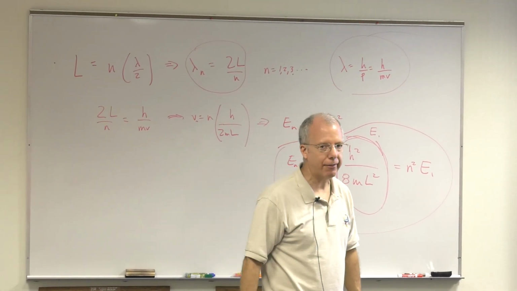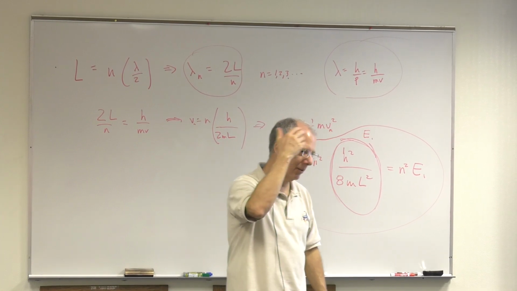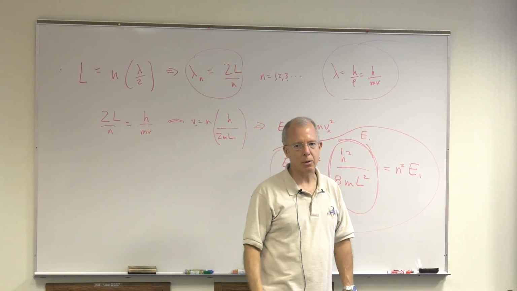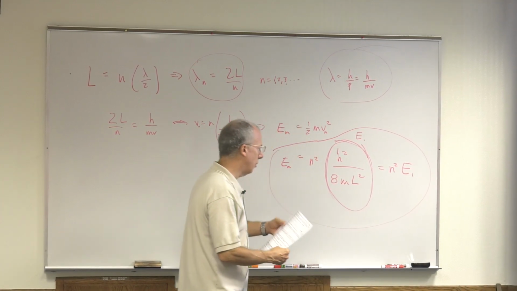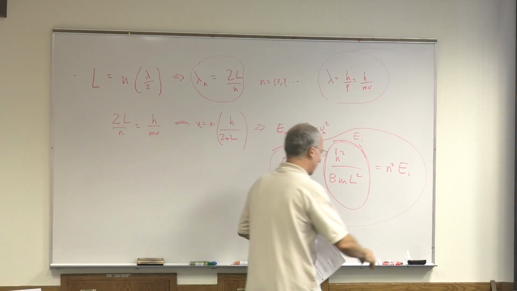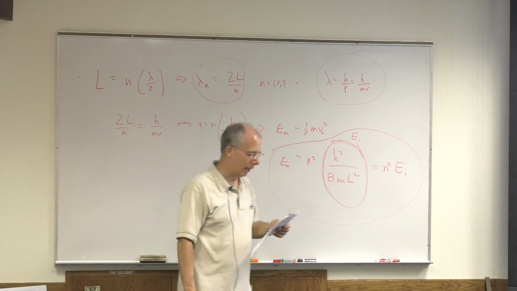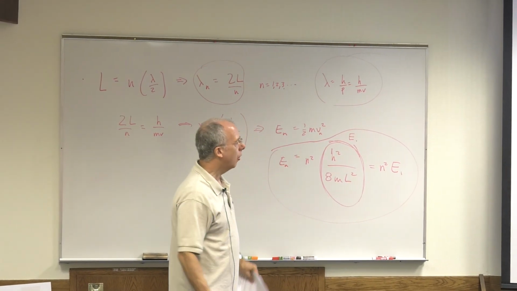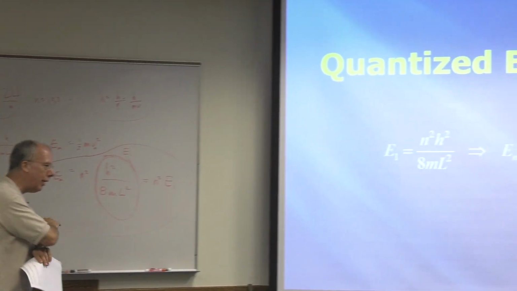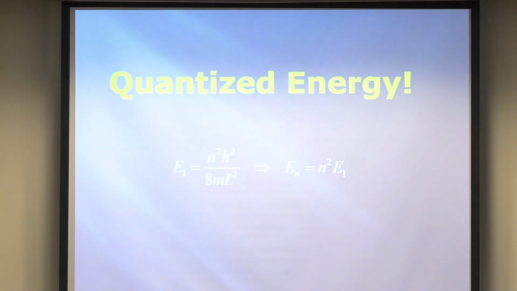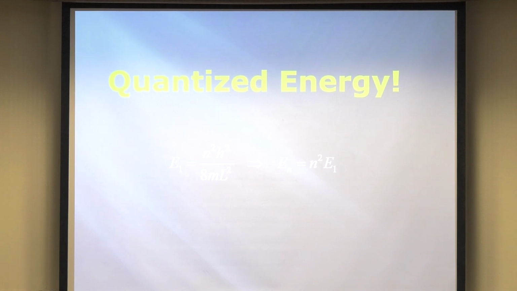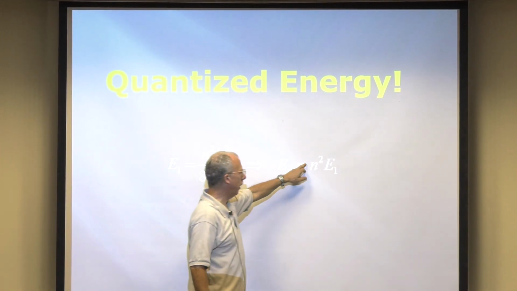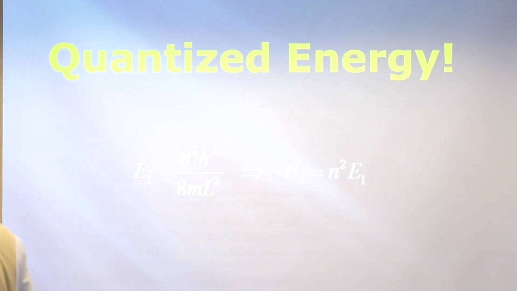Quantized, just like eggs. You go to Foodland and you say, I want a half an egg. The person looks at you like you're nuts, right? Eggs only come in units of 1, 2, 3. Well, energy is quantized. There's only certain values of energy. So that's something that you see in quantum mechanics. Quantized energy, completely non-classical. So E1 is h squared over 8ml squared, and En is n squared times E1. And again, n is just the index. We've seen that before.